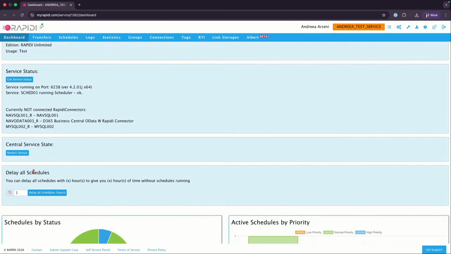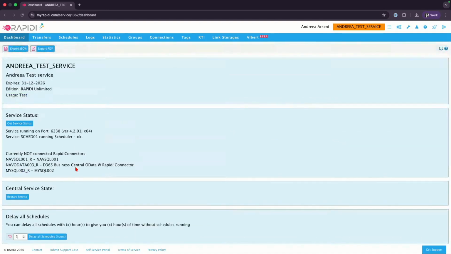And then another functionality, you have delay all schedules. So here, if you want to, you can automatically delay all your schedules that are running. If you're transferring data back and forth based on an interval, you can delay all of them by adding here the specific number of hours. So that's all you can do on the dashboard.